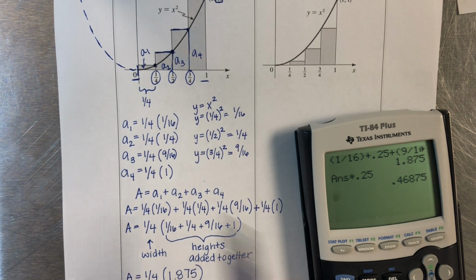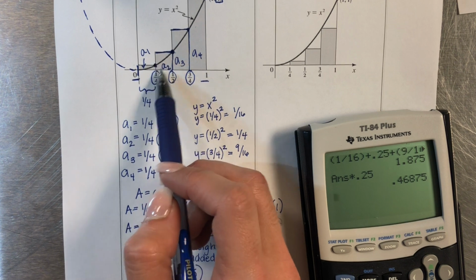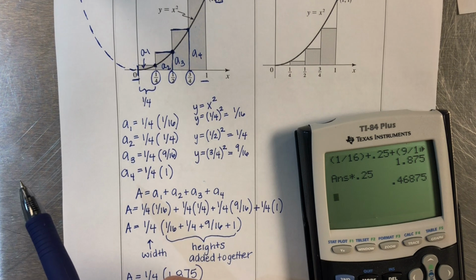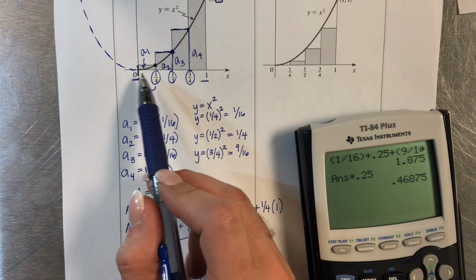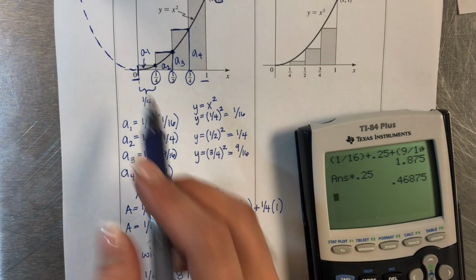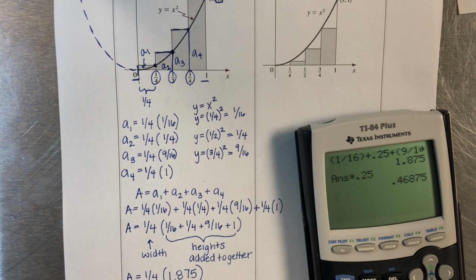Now, something I want you to note is that in the picture, you can see that our rectangles all go over the curve in this one. I mean, not way over, it's not going to be that much, but this estimate that we found is actually an overestimate. It's probably more than the actual area, because these rectangles more than cover the area that we were really trying to find.